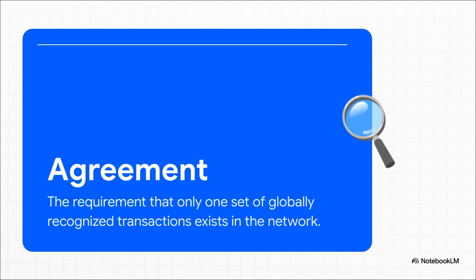All right, next up is agreement. And this one is absolutely critical. Every honest participant on the network has to be looking at the exact same ledger, the same single version of the truth. You can't have half the network thinking you spent your money here and the other half thinking you spent it over there. That's chaos. And this is the goal that directly crushes that double spend problem.